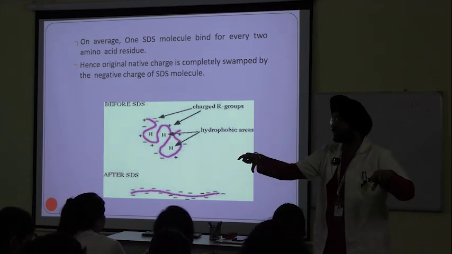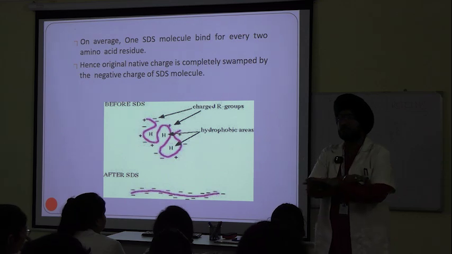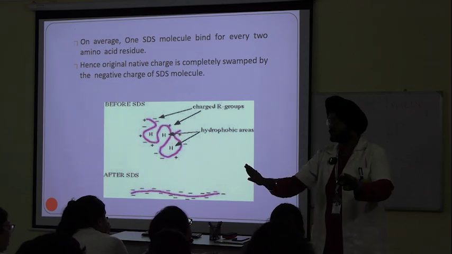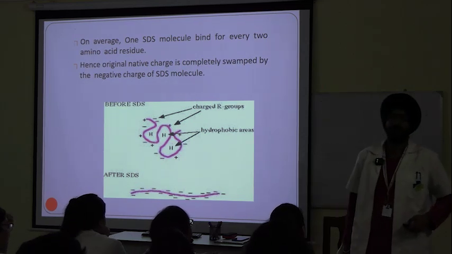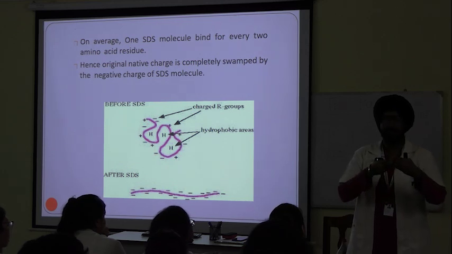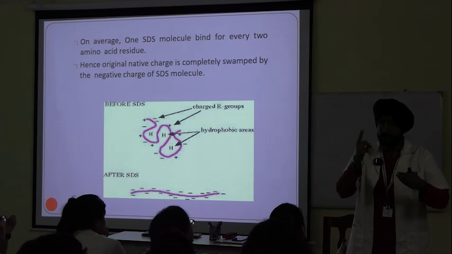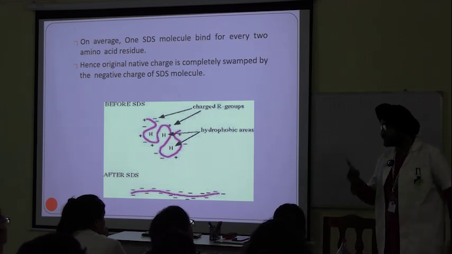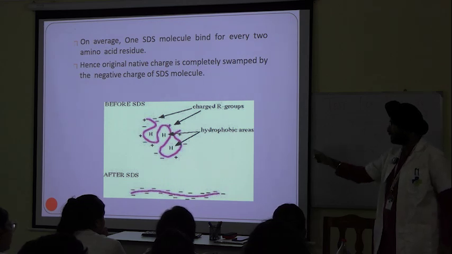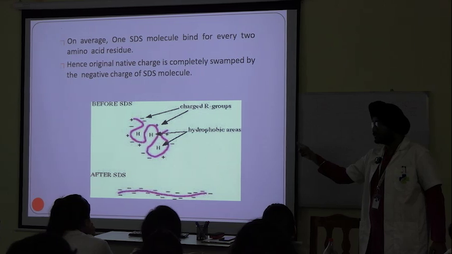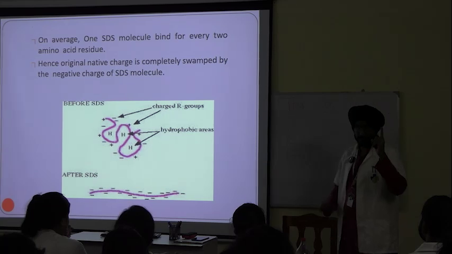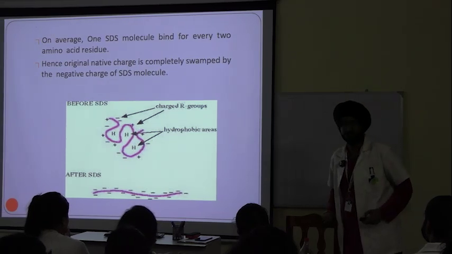It loads the protein with negative charge, so that all the charge present on the protein is cancelled, and now all the sample is negatively charged. So we have a level playing field, where the separation is taking place on even terms for each and every constituent. This is the basic difference between nucleic acids, which are DNA and RNA, and proteins. Understood? Now what is the practical application of SDS PAGE?